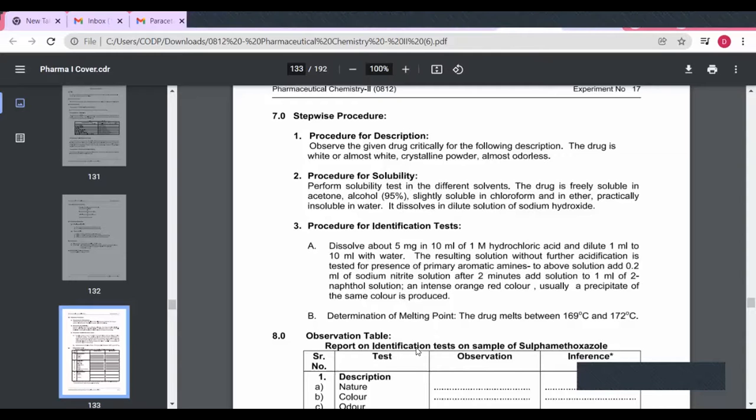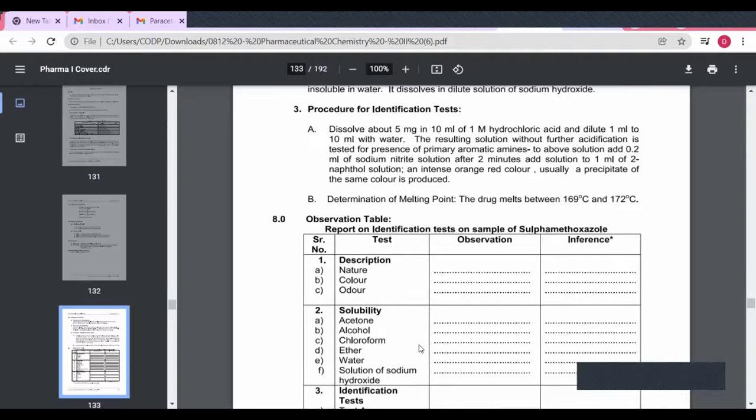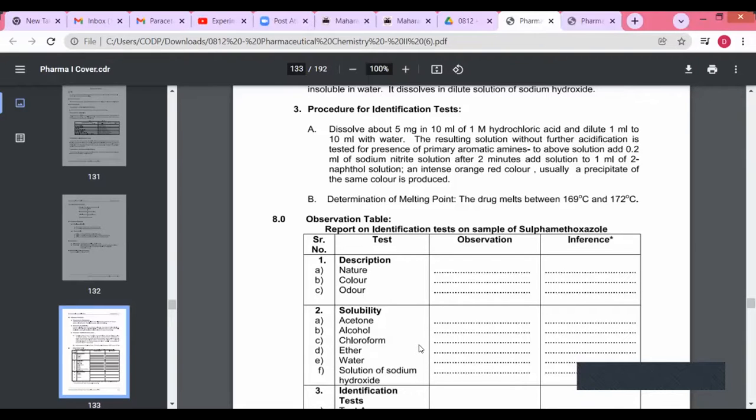Then next is the procedure for the identification test. Here we will see identification tests A and B. First, A is: dissolve about 5 mg in 10 ml of 1 molar hydrochloric acid and dilute 1 ml to 10 ml with water. Firstly, we have to take 5 milligram of the drug, that is sulfamethoxazole, in 10 ml of 1 molar hydrochloric acid.